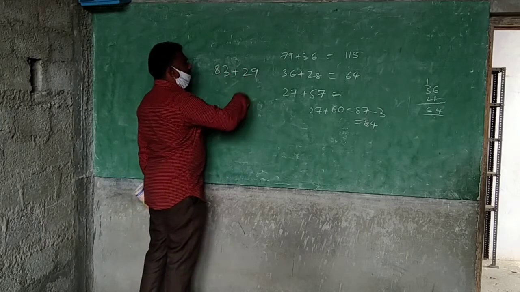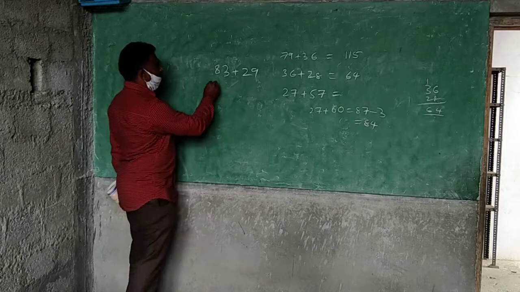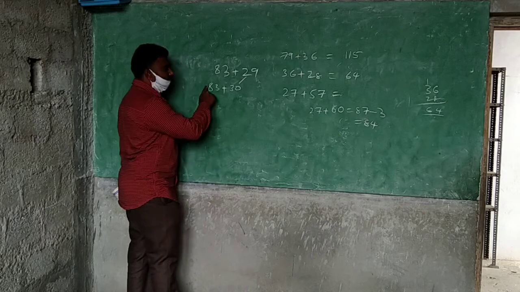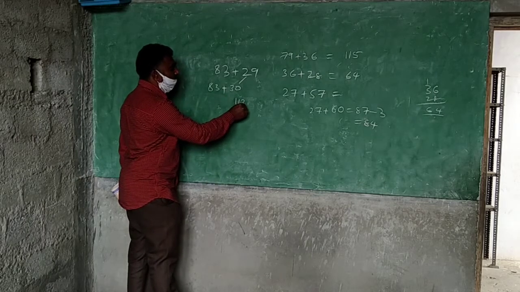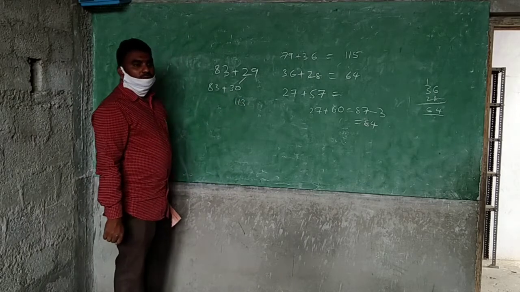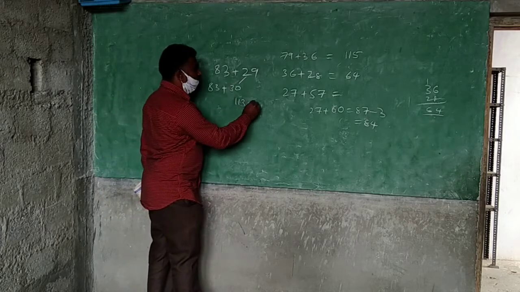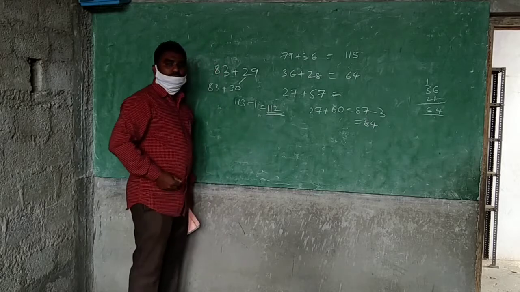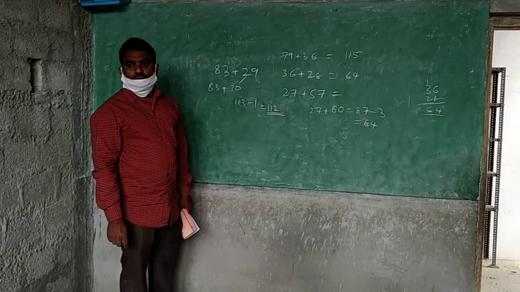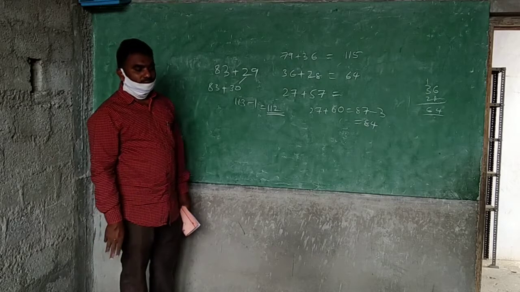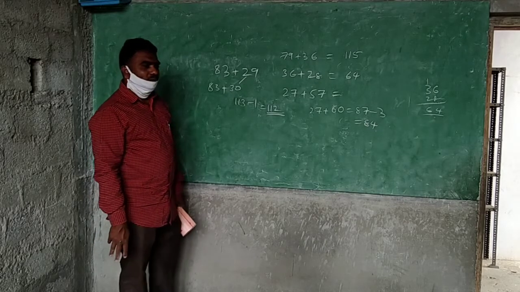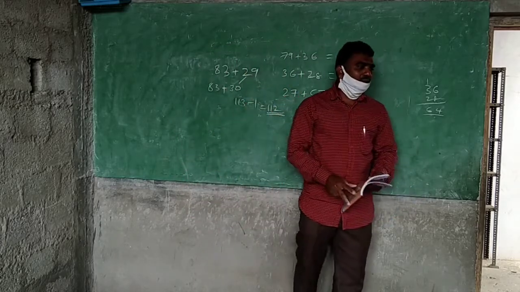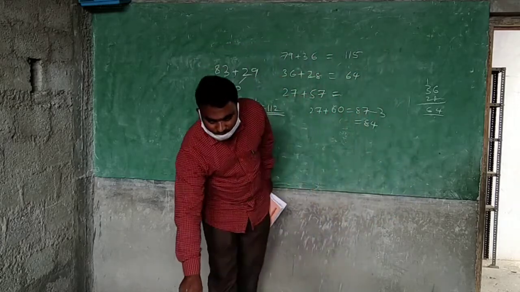83 plus 29, what will you do? 83 plus round figure 30 you will do. 80 and 30, 110, and this 3, 113. Now what will happen? 1 extra you have taken, that's why you will subtract 1. Then what will you get? 112. Okay, you can follow methods like these. By following this method, you can do mathematics fast. This is addition. Now subtraction I will say.